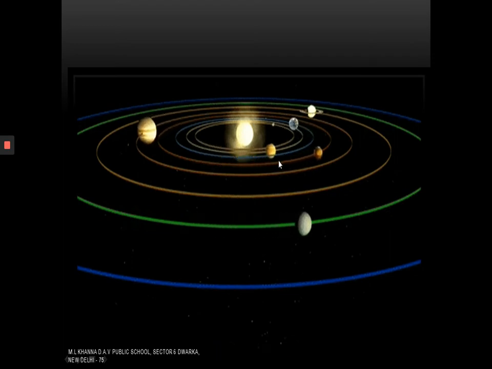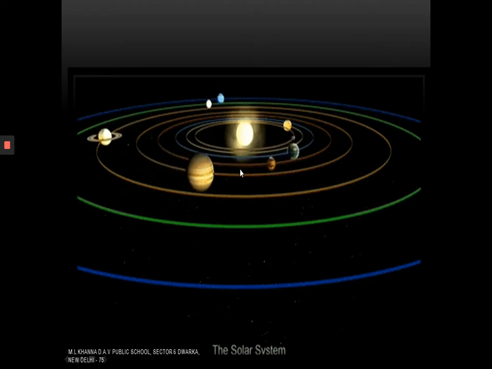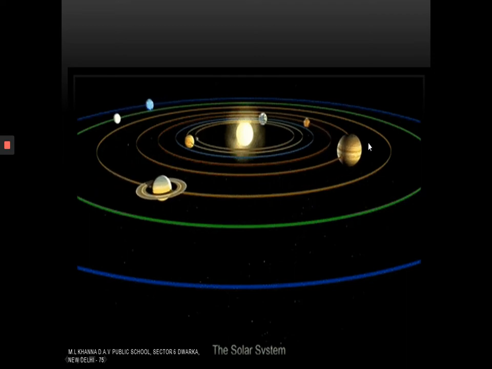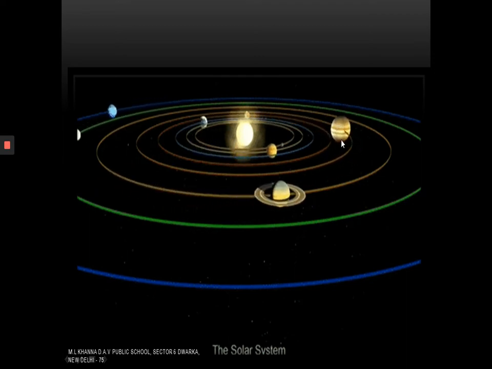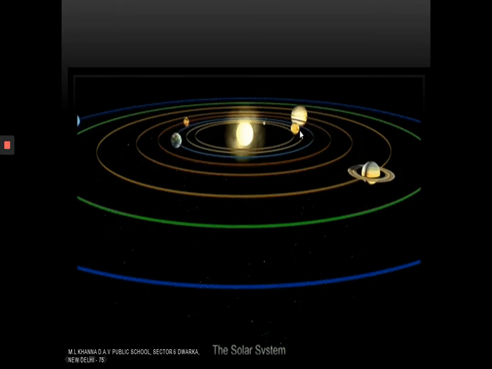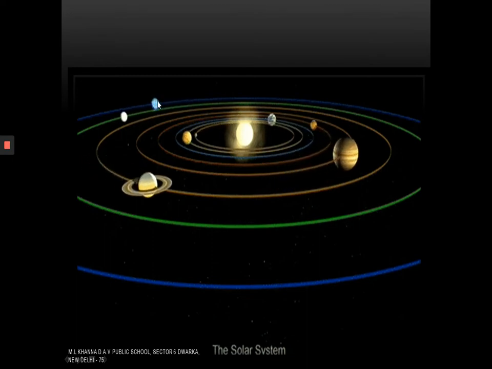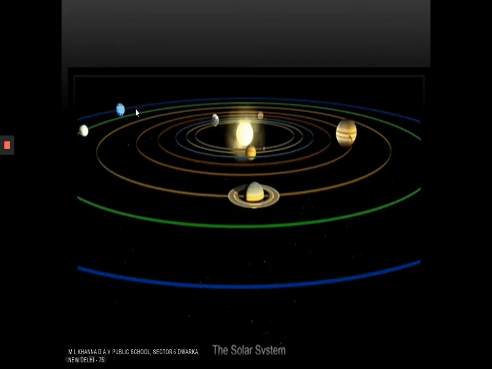Planet number 4 is Mars. Here it is. Planet number 5 is the largest planet of the solar system, that is Jupiter. Can you see Jupiter here? Planet number 6 is the planet with the rings, that is Saturn. Planet number 7 is Uranus. Planet number 8, the last but not the least, it is Neptune.